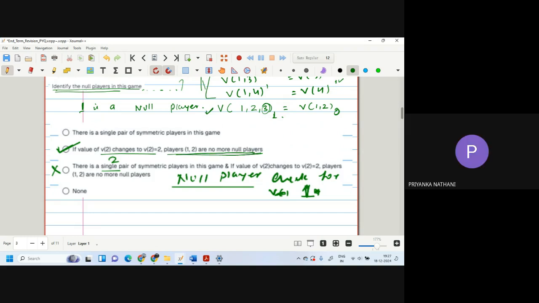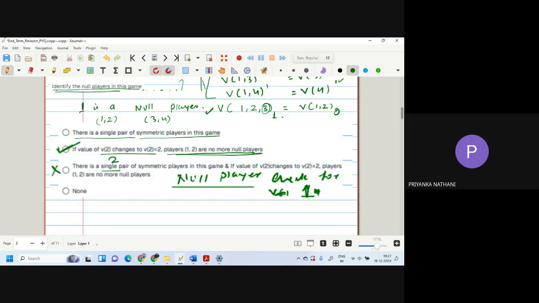Okay, so these are the conditions. There is a single pair of symmetric players in this game. If you check, you will find that 1 and 2 are symmetric and 3 and 4 are also symmetric. So there are two pairs of symmetry.